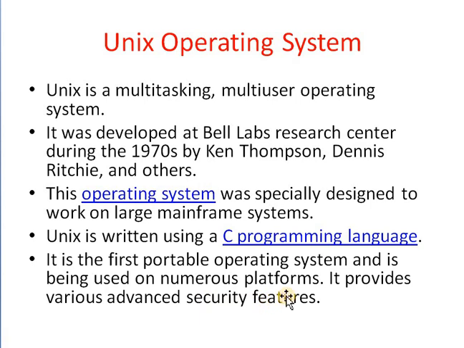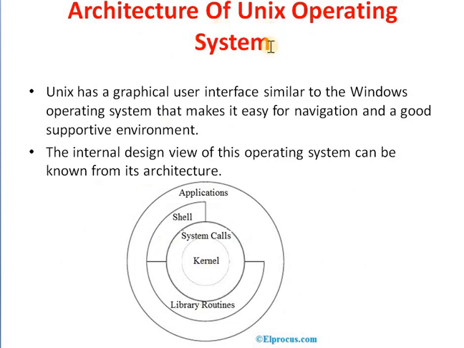Next, we will see the basic architecture of the Unix operating system. Some Unix versions have a graphical user interface like the Windows operating system, but older versions of Unix follow the command based interface.